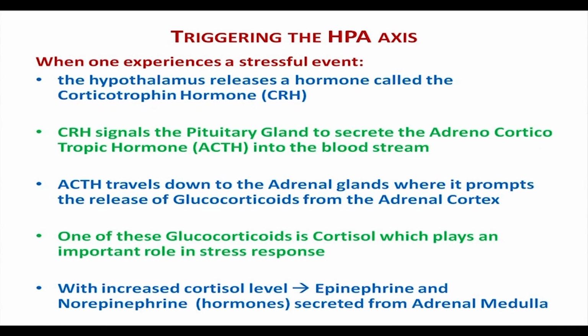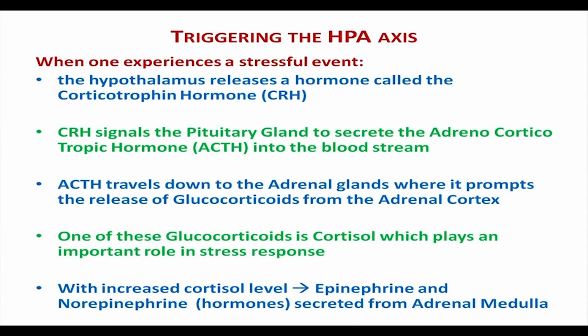So, what happens during a stressful situation? When a stressful event is experienced, the hypothalamus releases a hormone called the corticotropin releasing hormone or the CRH. The CRH signals the pituitary gland to secrete the ACTH or the adrenocorticotropic hormone into the bloodstream.